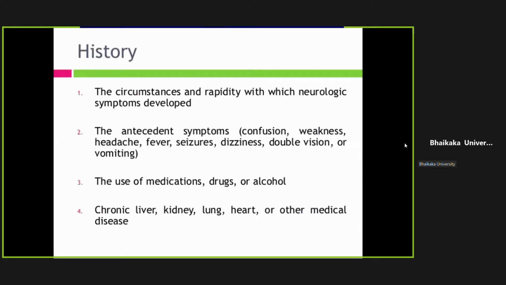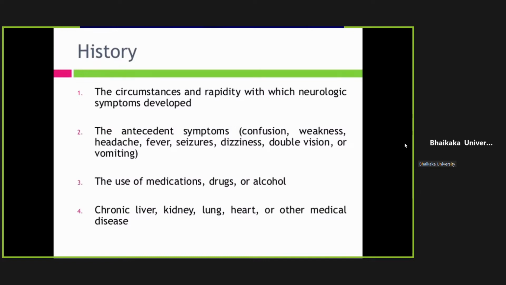So in history, as we discussed, rapidity with which neurological symptoms have appeared will help you. If sudden onset, then it can be stroke or other hemorrhage or vascular pathology. If there is history of seizures, then it can be post-ictal coma. Other indication of sudden coma would be hypoglycemia, which is treatable. When it is progressive, it can be intracranial space occupying lesions like tumor.